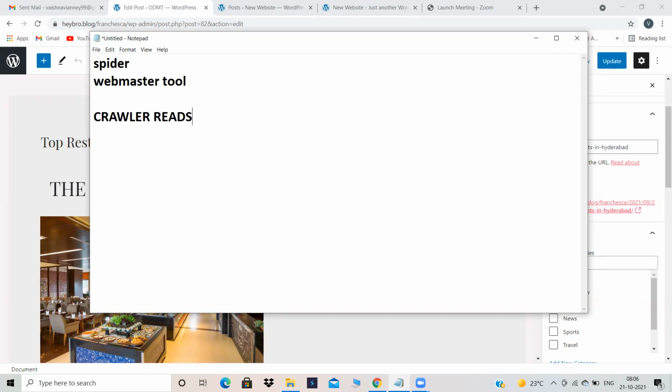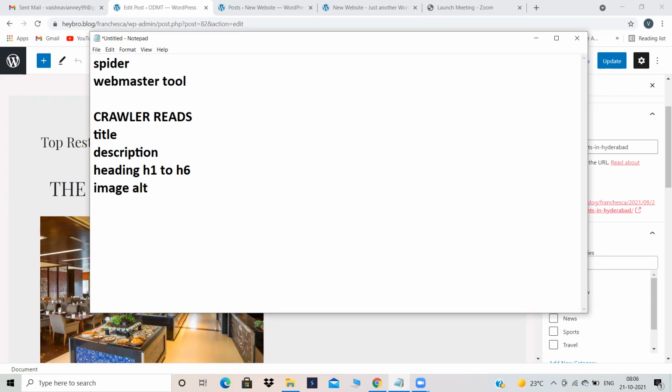Like title, the first one is title, then description. The title which the user sees. Yeah, title, description, then Header 1 to header 6, H1 to H6. Then image alt.